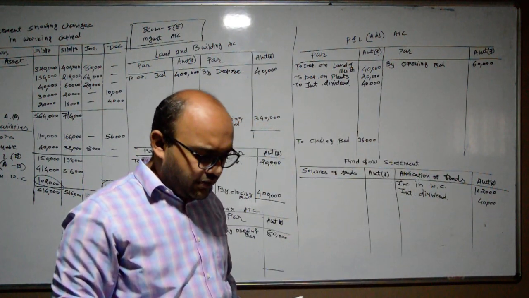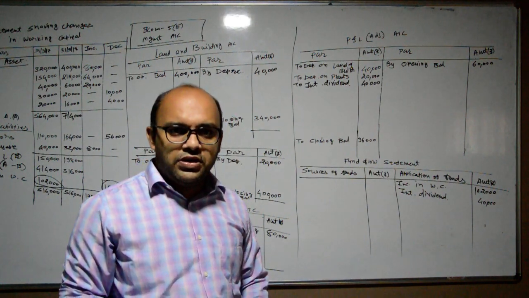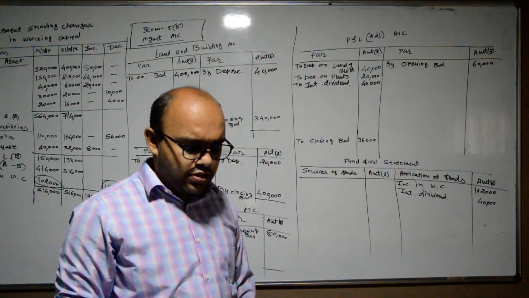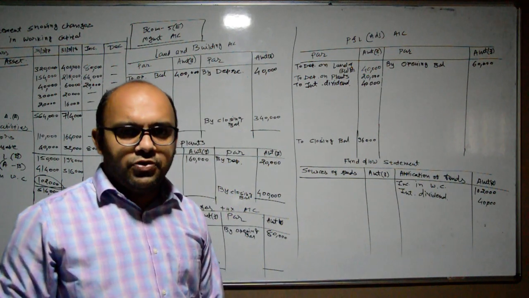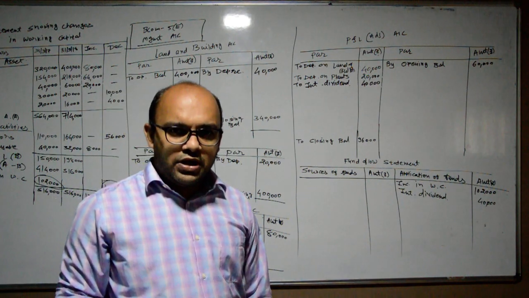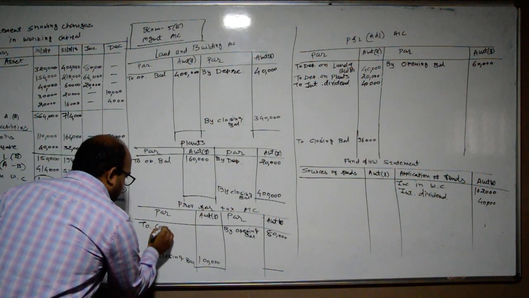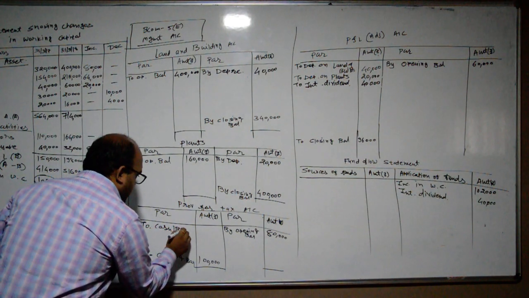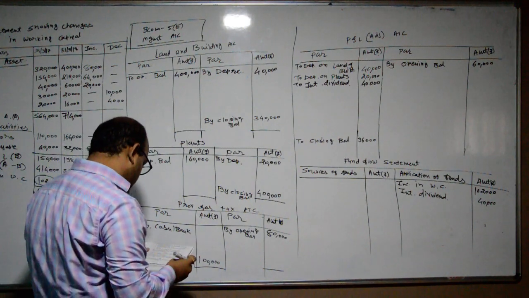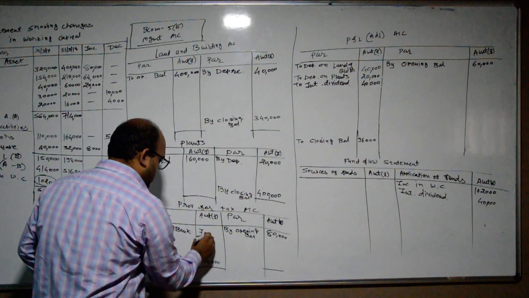Then the next transaction will be income tax of rupees 70,000 paid during the year. So the entry will be provision for taxation account debit to cash or bank account, rupees 70,000.